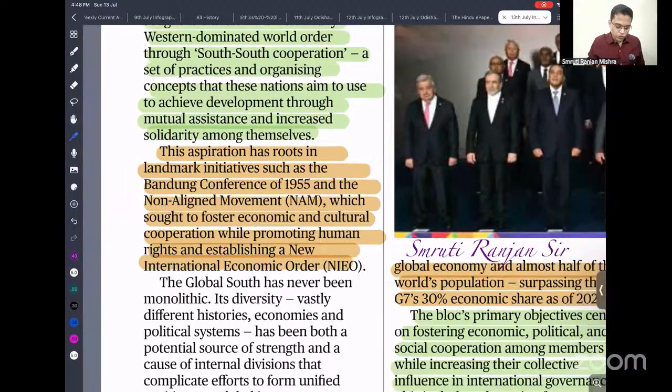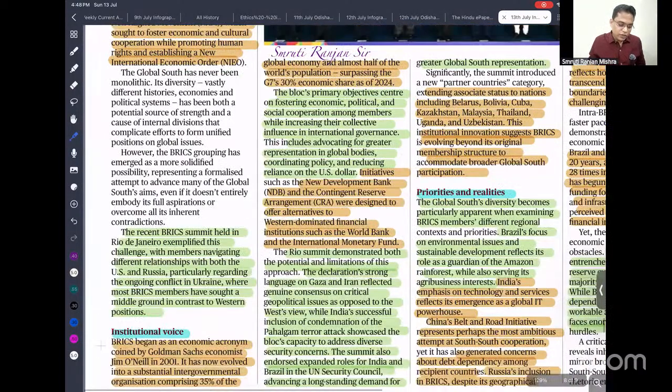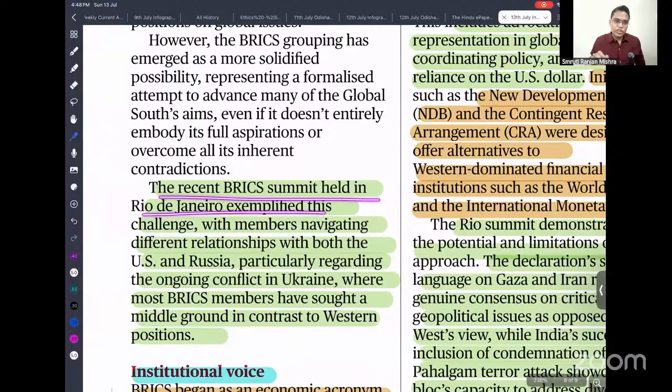This South-South cooperation is linked to the non-aligned movement. Next, in the recent BRICS summit held in Rio de Janeiro, the 17th BRICS summit, remember that they can ask about it. Here we have seen different approaches: on the one hand the USA and the Russia conflict, and the US is also involved in the Gaza and Iran conflict. Because of this, we have seen that BRICS still has its relevance.